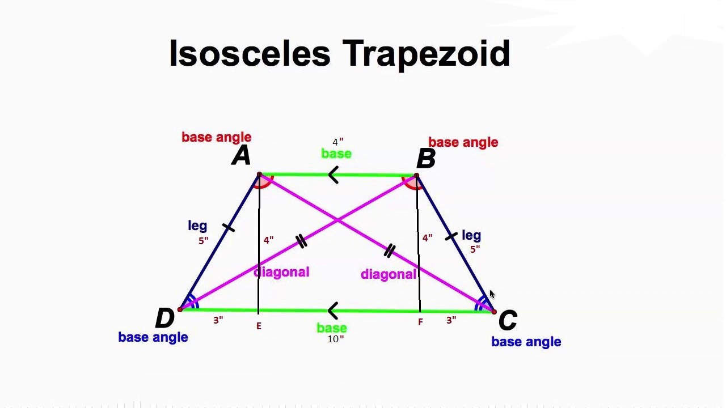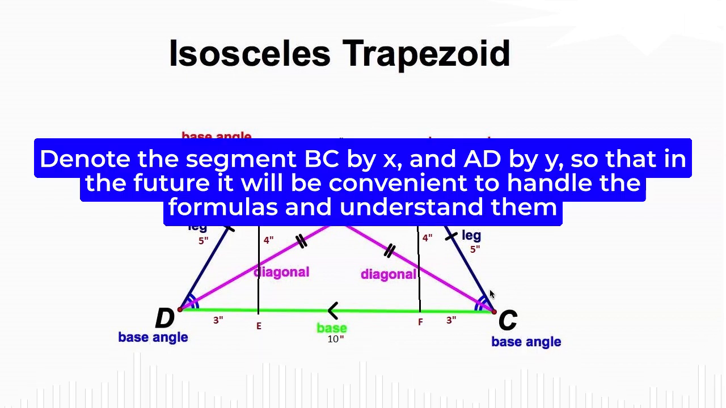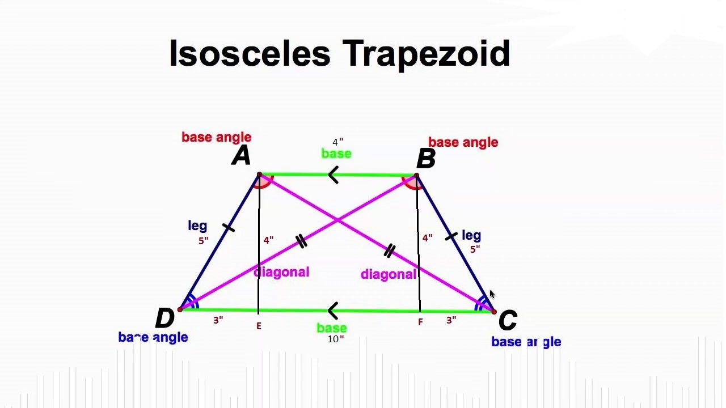Step 3. Solve the problem of the base of a trapezoid. It will be easiest to compose a system of equations in order to find the necessary bases through interrelated quantities. Step 4. Denote the segment BC by X and AD by Y, so that in the future it will be convenient to handle the formulas and understand them. If you don't do this right away, you can get confused.